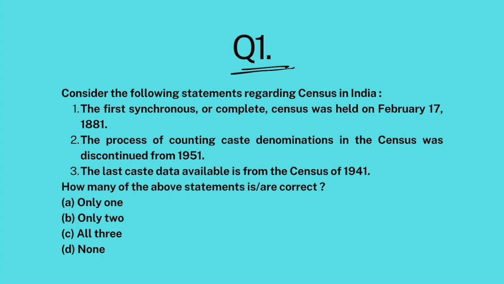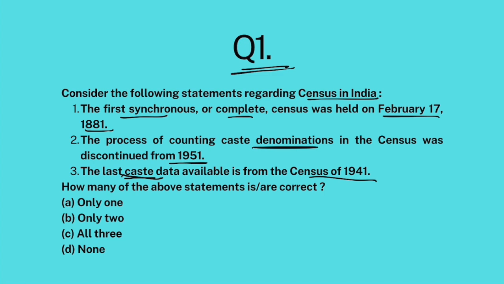Consider the following statements regarding census in India. The first synchronous or complete census was held on February 17th, 1881. The process of counting caste denominations in the census was discontinued from 1951. The last caste data available is from the census of 1941, when British still ruled over us. How many of the above statements are correct?